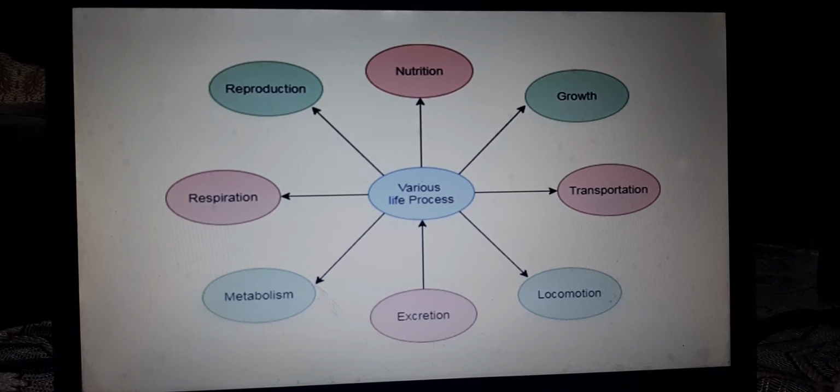For example, reproduction, nutrition, growth, transportation, locomotion, excretion, metabolism, and respiration. Now, a brief of the life processes. In the next videos, we will only give a brief for each life process.